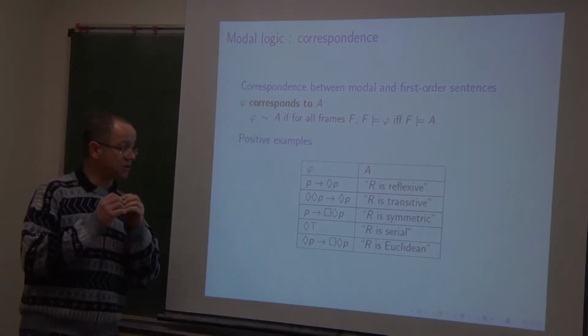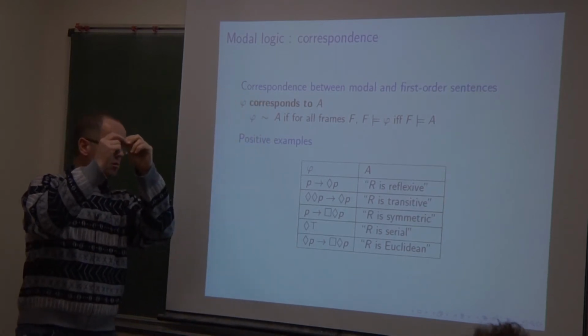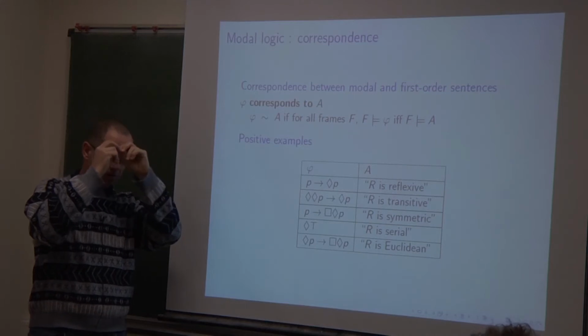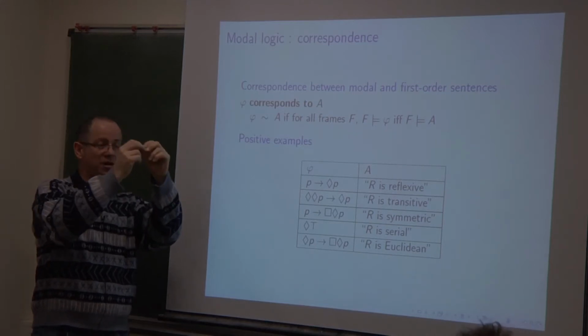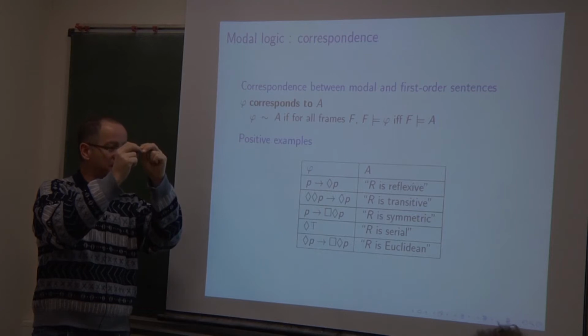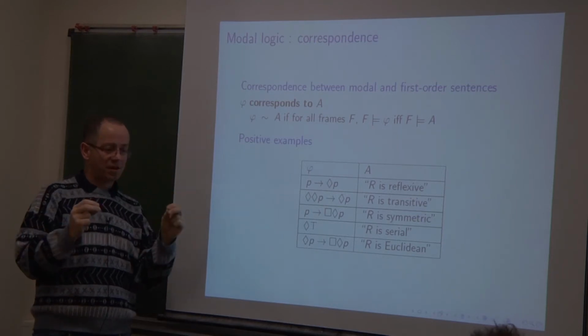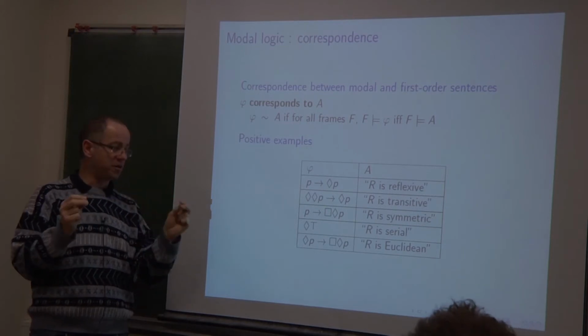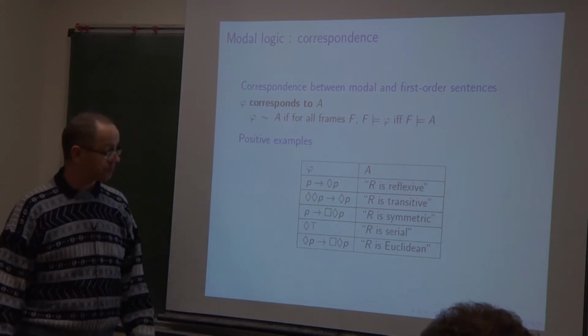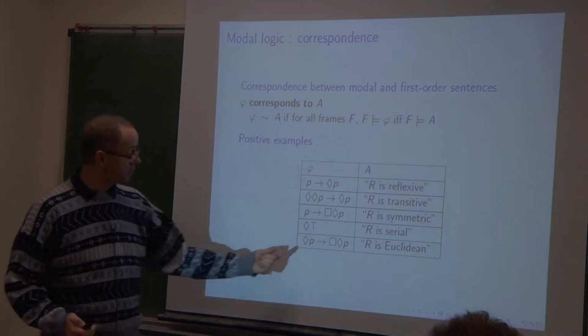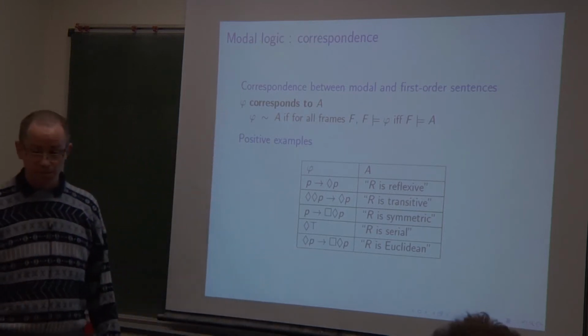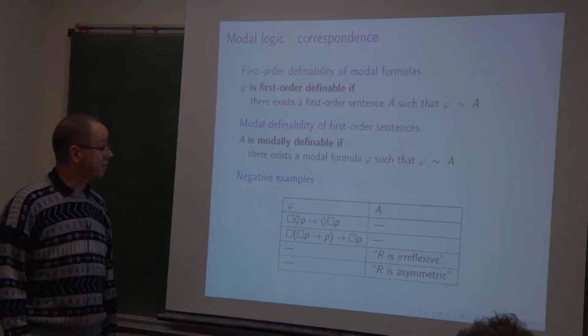A binary relation of a frame is Euclidean if for every possible world, if this possible world can access two other possible worlds, these two can see each other by means of the binary relation. So this is the fifth axiom, and it belongs to modal logic S5.